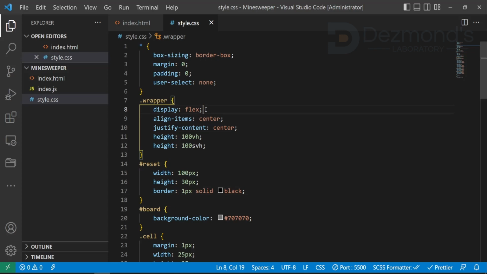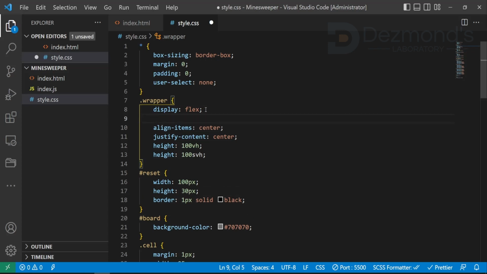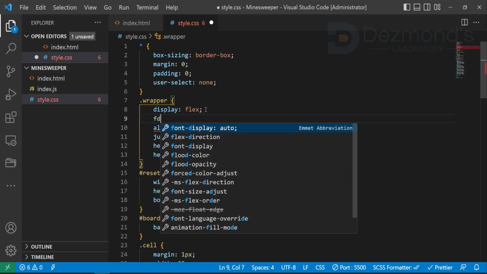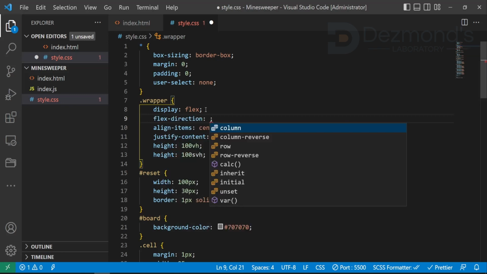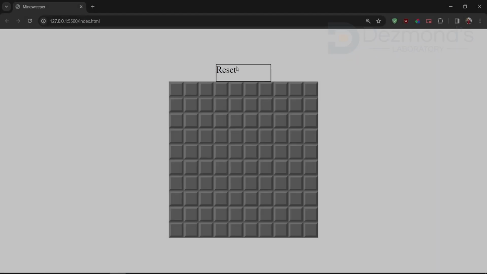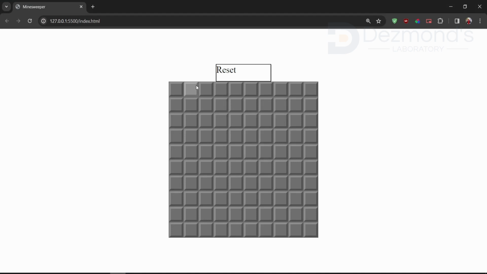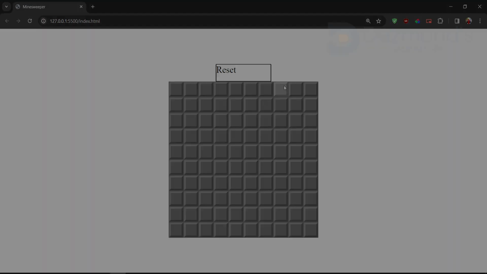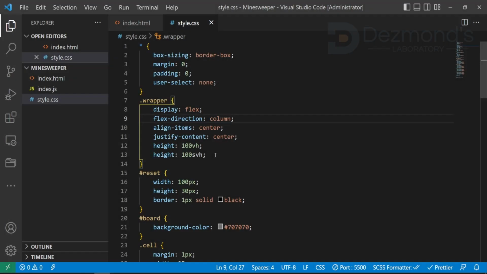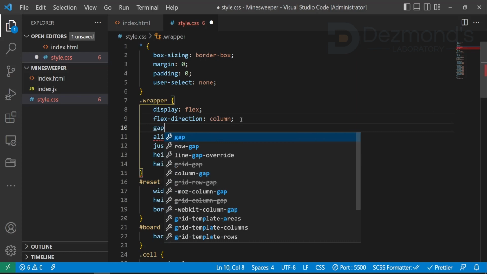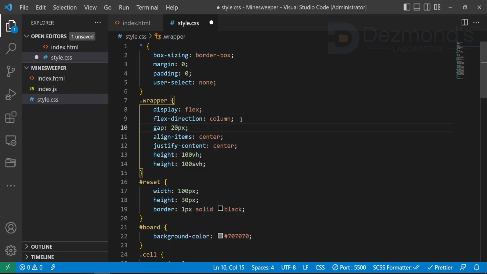To place the button on top of the board, let's add flex direction to the wrapper. Now we can see at least two problems. First, we need some space between the button and the board, and second, we need to center the button's text. To solve the first problem, we can add margins, but I think it would be better if our container controls the positioning of the elements. Let's set the gap property to do it, 20 for example.